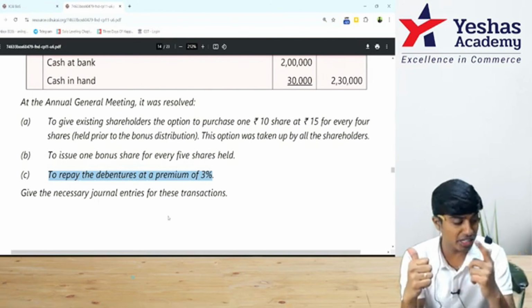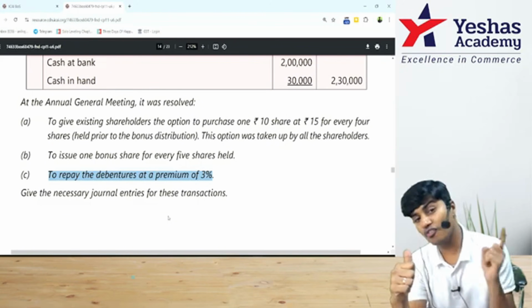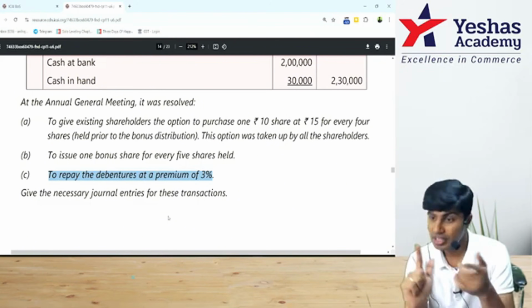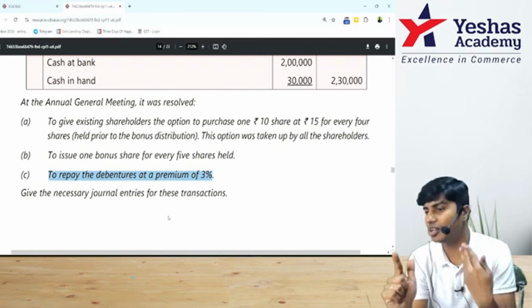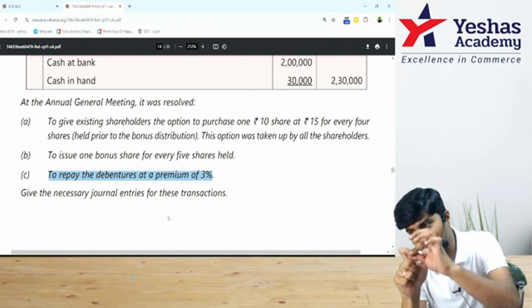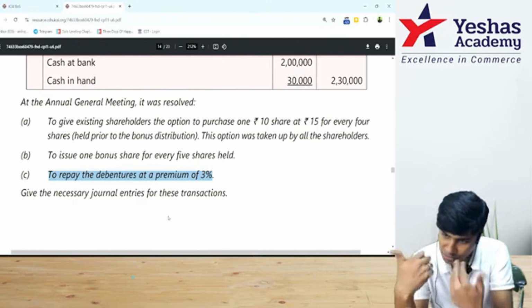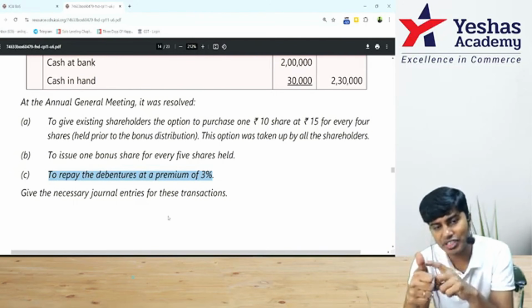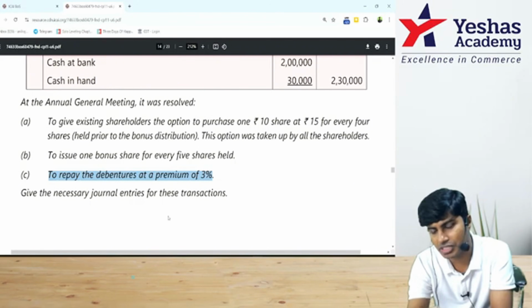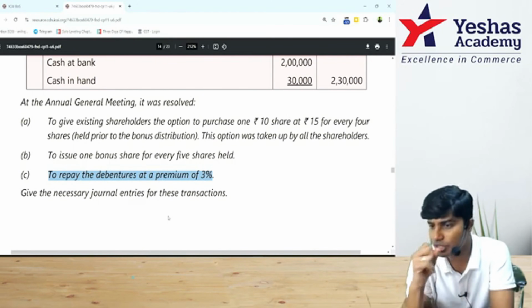Debenture redemption reserve investments could be made at 15% of nominal value of debentures. If it is there, good. If it is not there, you create it. Then you sell debenture redemption reserve investments, use that money to redeem debentures. After redemption of debentures, DRR which is no longer required because the debentures are redeemed will be transferred back, not to P&L but to general reserve.